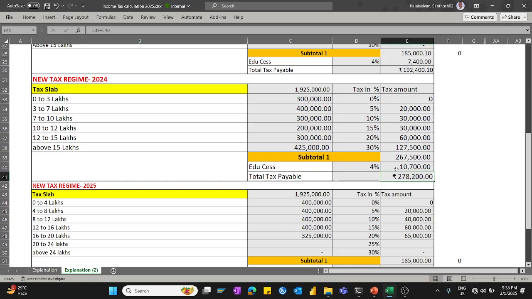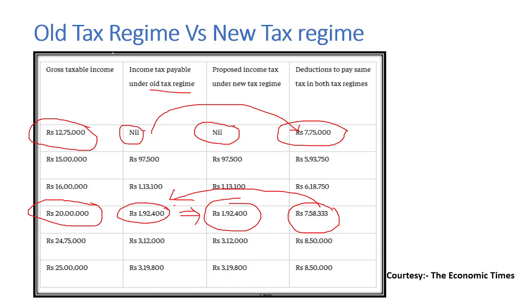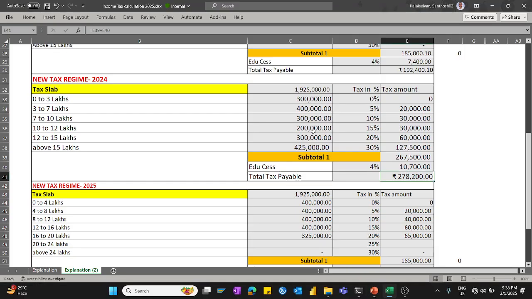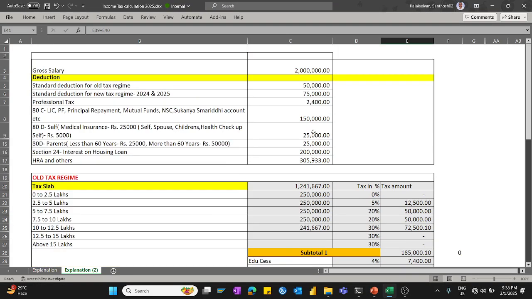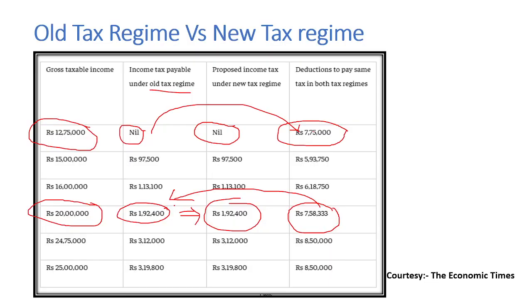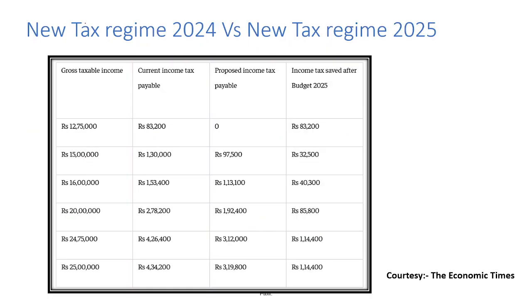So it is no more needed for our discussion, to avoid confusion. This is the simple chart for the old tax regime as well as the new tax regime. You can see in all the bandwidths that these deductions are not practically possible. You can simulate with each and every individual salary bandwidth, and derive which is better based on your salary bandwidth. I have also explained the new tax regime 2024 and new tax regime 2025 with respect to 20 lakhs.